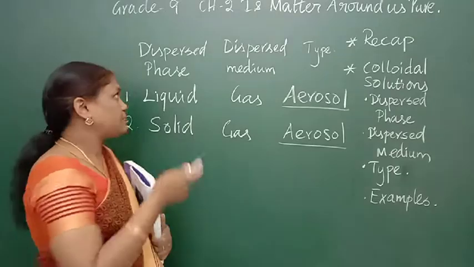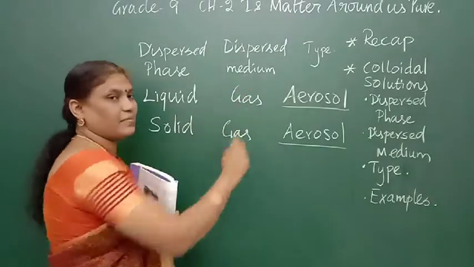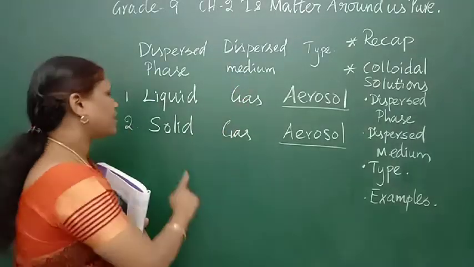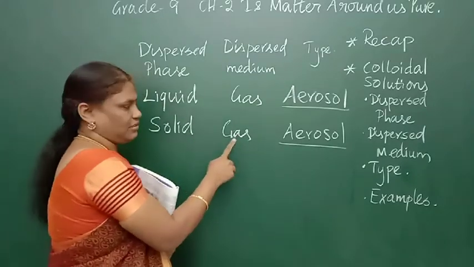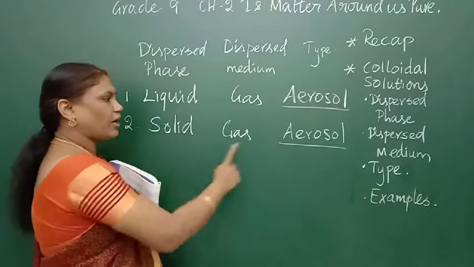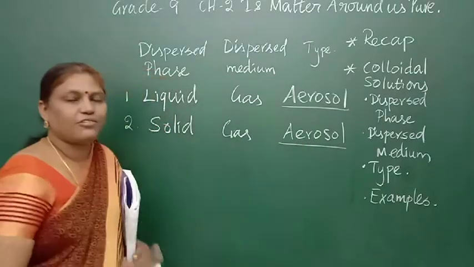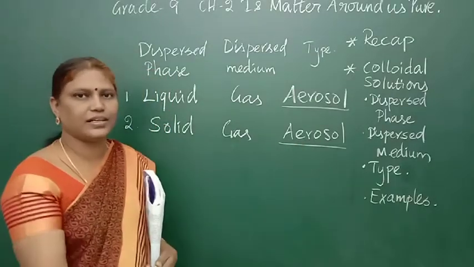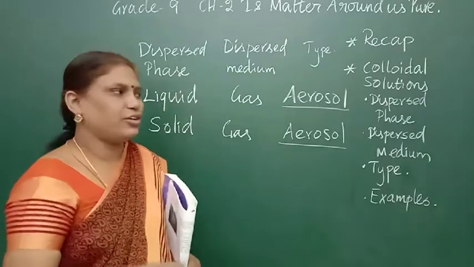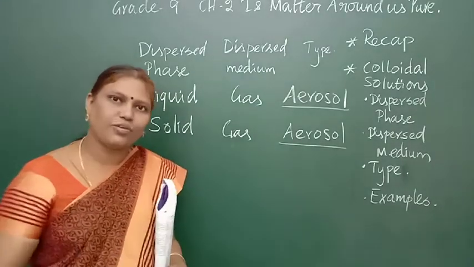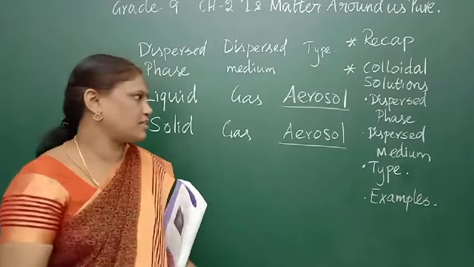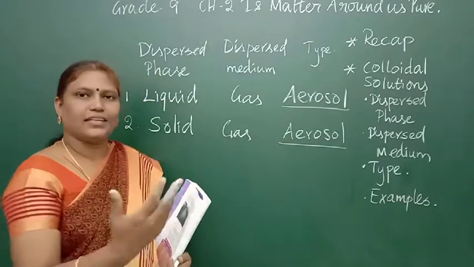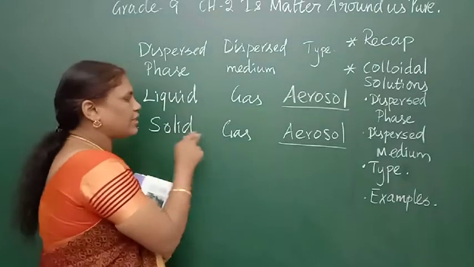The terms dispersed phase and dispersed medium are used for colloidal solutions. The solid dust particle is mixed with gas, carbon dioxide. That is also called aerosol. For example, smoke. When you burn wood, it gives carbon dioxide, and along with that goes the ash of the wood. So it mixes and is an aerosol type, and smoke is an example of solid in gas.